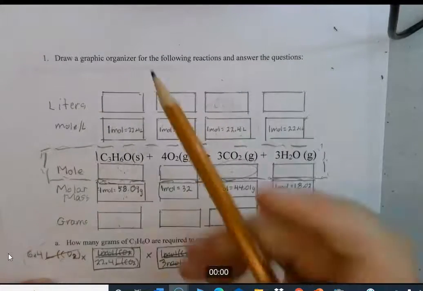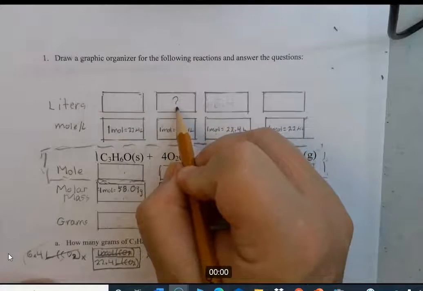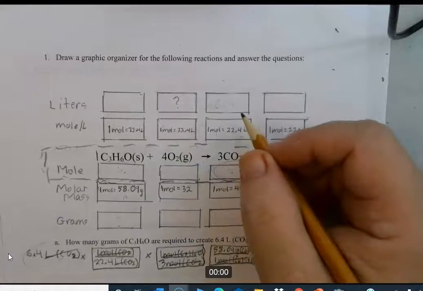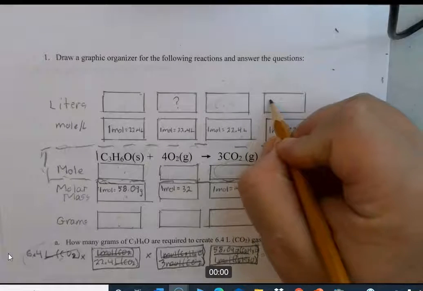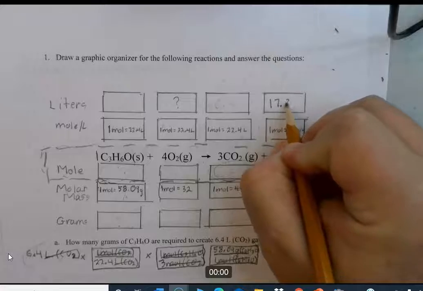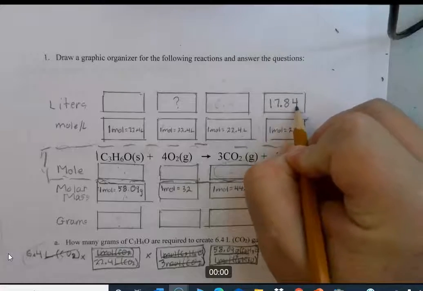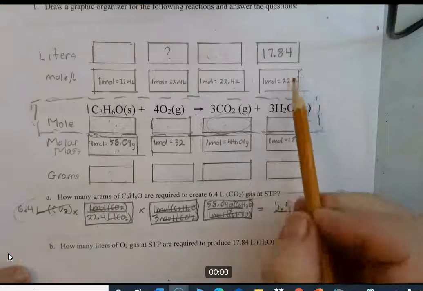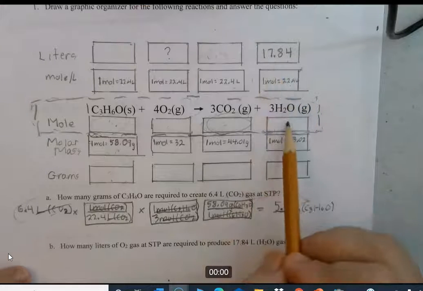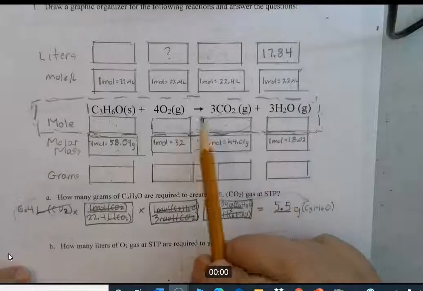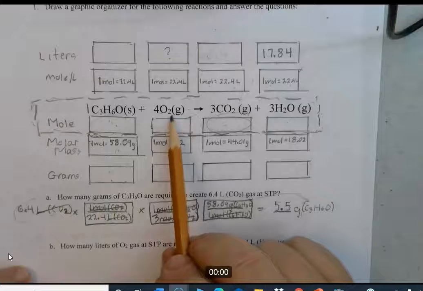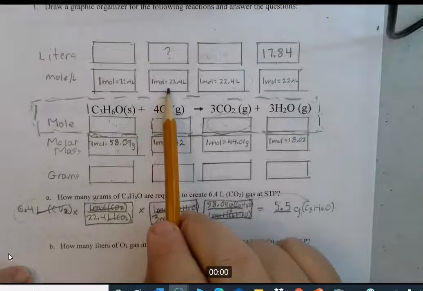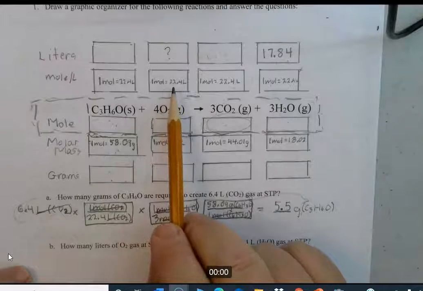So liters of O2 gas is up here, and it's asking us for 17.84 liters of H2O gas. So what do you have to do? You have to use the moles to liters conversion to get into the equation. You have to move across using the relationship between moles of H2O and moles of O2, and then you come back out using the moles to liters conversion again.